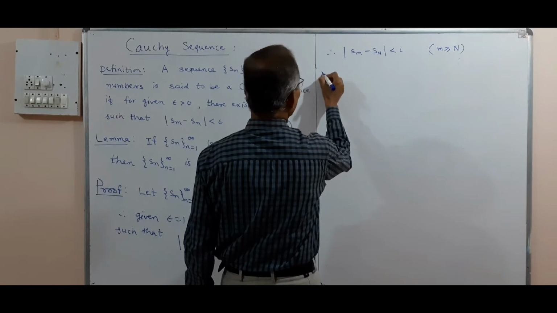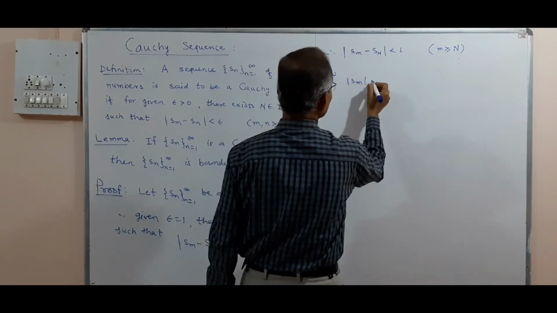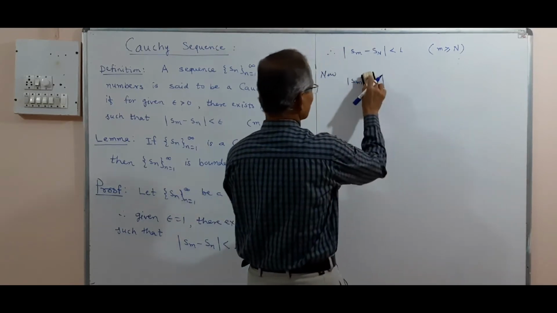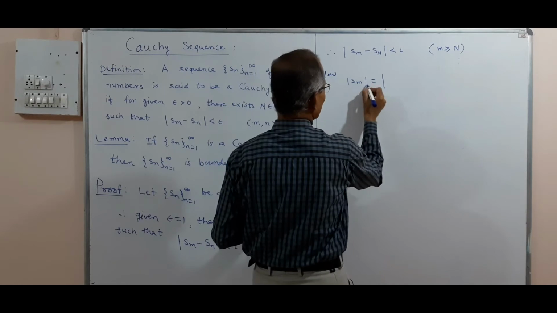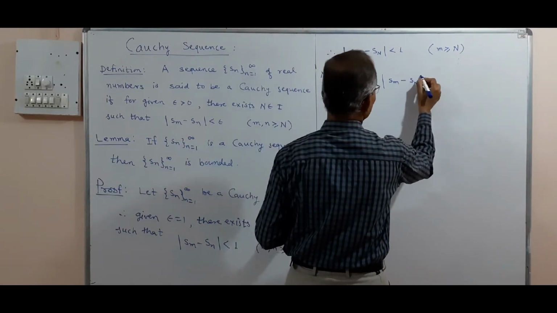Now what about mod Sm? Mod Sm we can write as the absolute value of Sm, which we write as Sm minus Sn plus Sn.